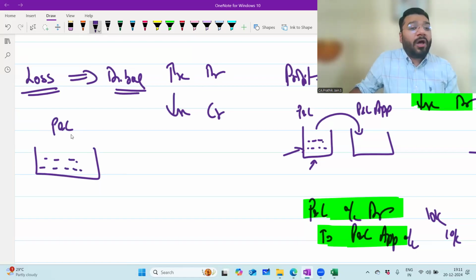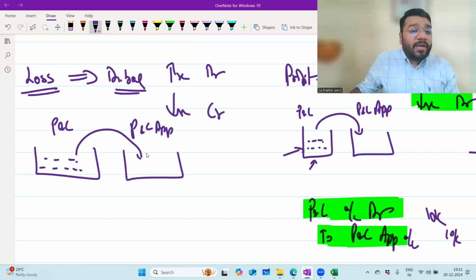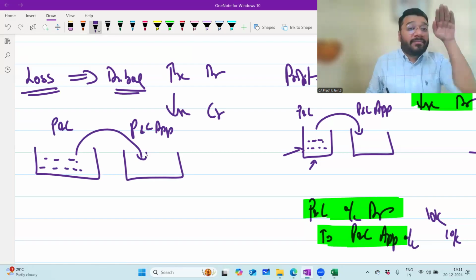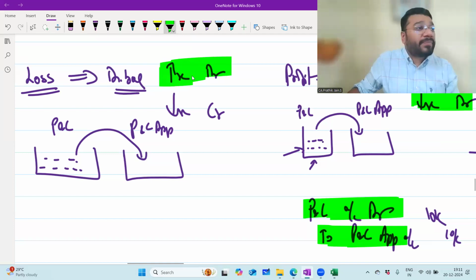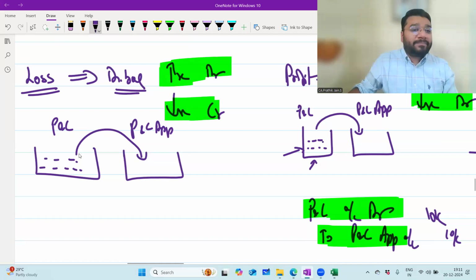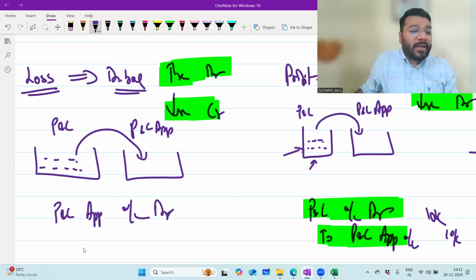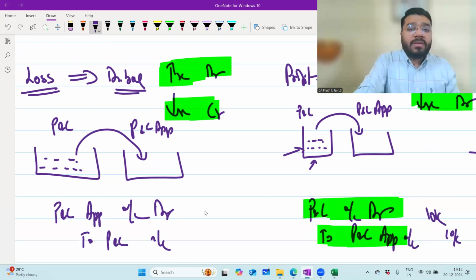This is P&L, full of losses. So this loss, where am I supposed to transfer? P&L appropriation account. So here when I transfer the loss from P&L account to appropriation account, the loss in which bottle is increasing? In appropriation. The loss in which bottle is decreasing? P&L account. Now apply the rule here. To increase loss, debit. To decrease loss, credit. Now you tell me: P&L appropriation account debit to P&L account. Okay. Now, simple way to remember.